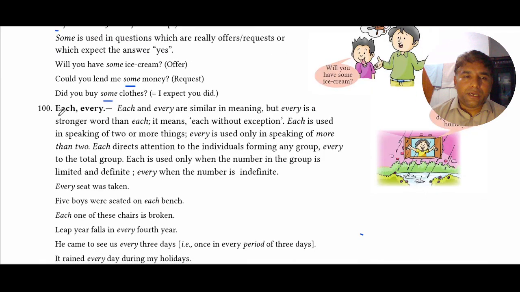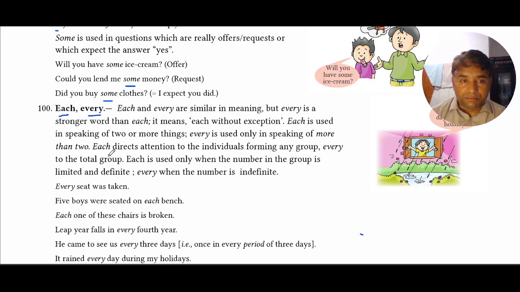And now both the adjectives each and every. Each is used in speaking of two or more things. Every is used only in speaking of more than two.